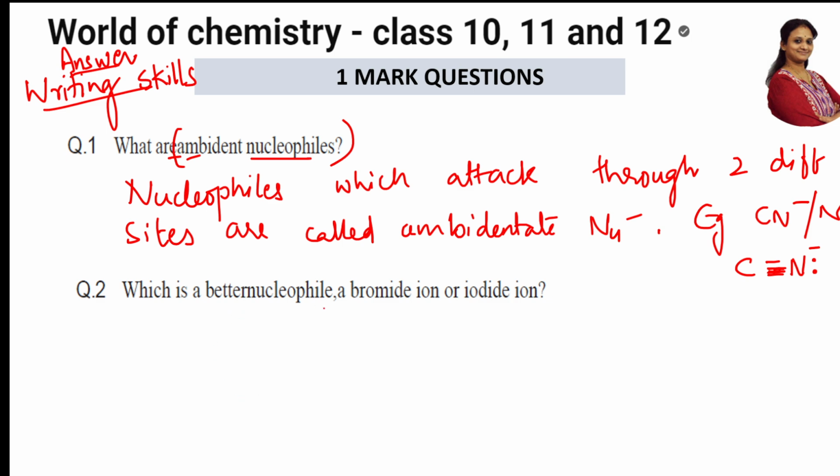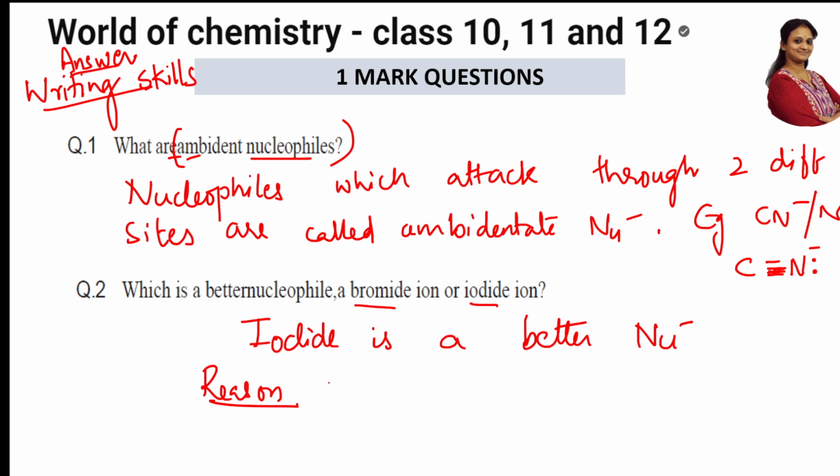Let us see which is a better nucleophile, bromide or iodide ion. Simple, they've given bromide, they've given iodide. I have to write simply, only one word, don't elaborate it. Iodide. What is the reason? Iodide is a better nucleophile. Don't make it more lengthy, because you'll not get time. So put a reason and write: because of lower electronegativity, point number 1, and larger size. That's all. Nothing else is required to give the examiner. He will understand. Don't explain. This is only 1 mark. Correct? Simple. Right. Now next question.